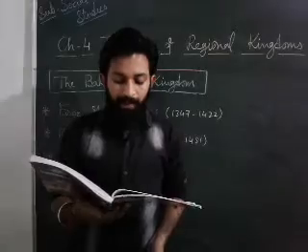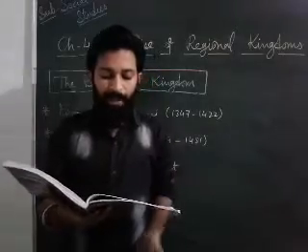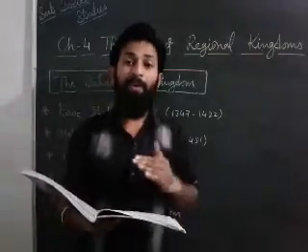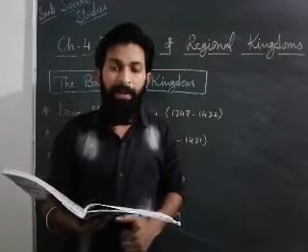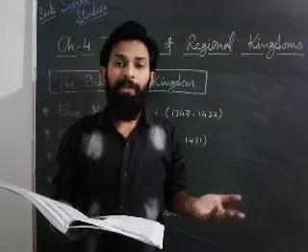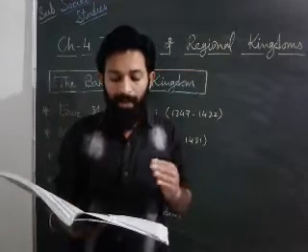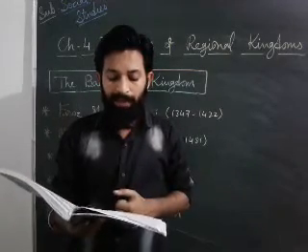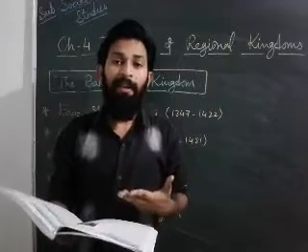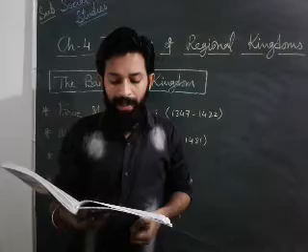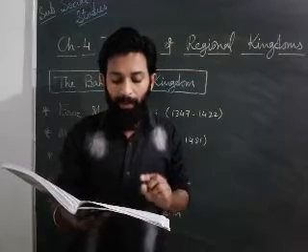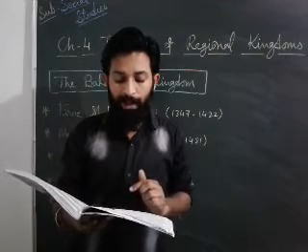Administration: the king was at the center of the power. We can say that the whole empire was under the control of the king only. A council of ministers assisted him, like today's council of ministers. On that time also a council of ministers was there, and they assisted the king with any type of help. The empire was divided into mandalams, meaning the whole empire was divided into mandalams.